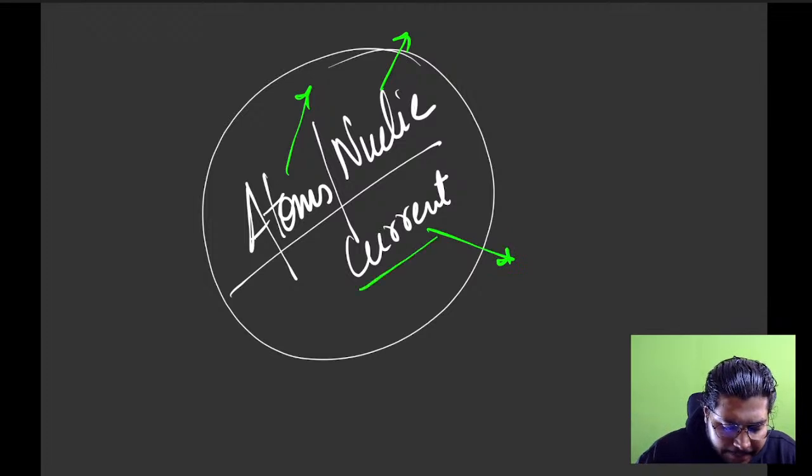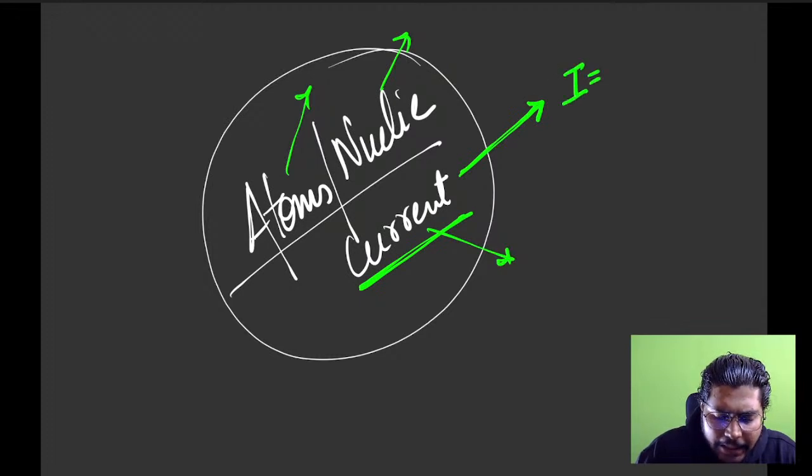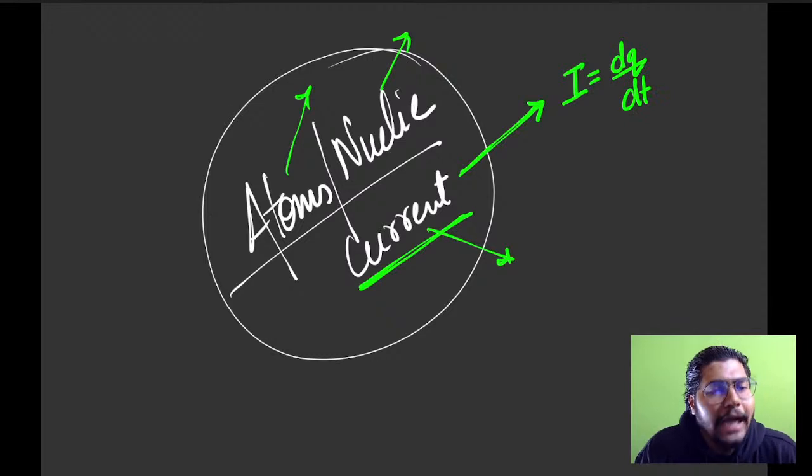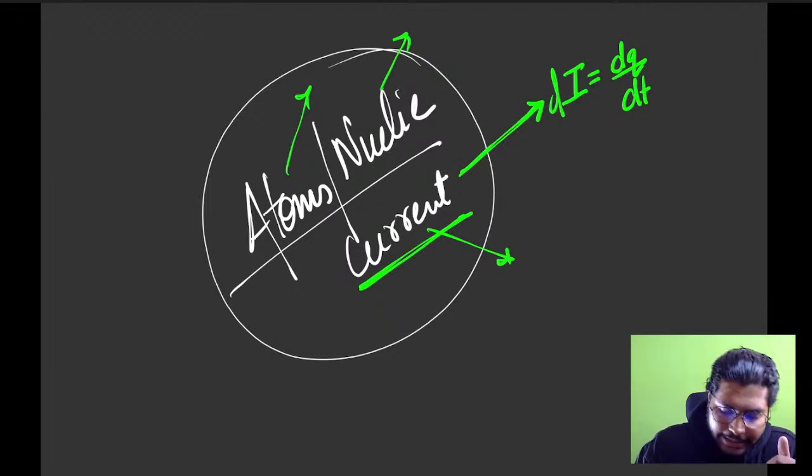Let's say I'm preparing the chapter current. So what I'll do, I'll start with the first formula. What is the first formula we get? Very simple. I is equal to dq by dt. Now when we say I is equal to dq by dt, what is it, sir? Or basically dI is equal to dq by dt. Means small charge is going, at what rate it is running. Let's say I have a pipe.